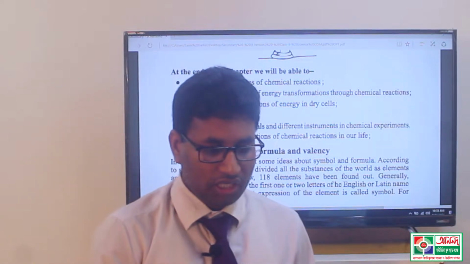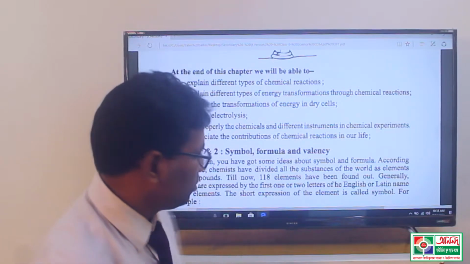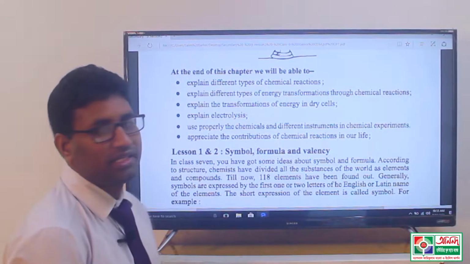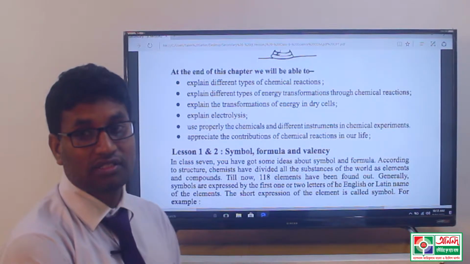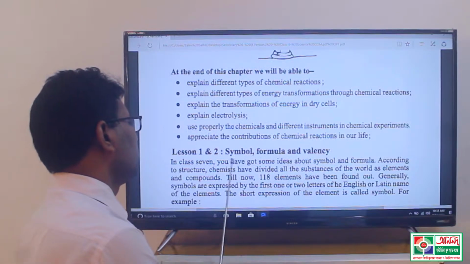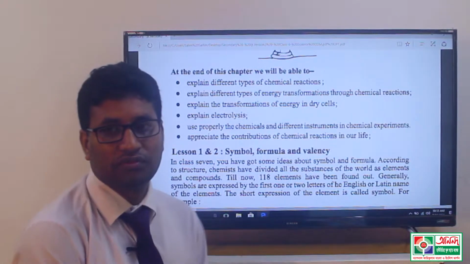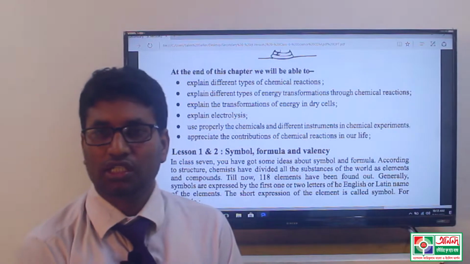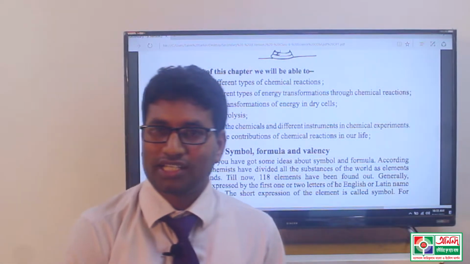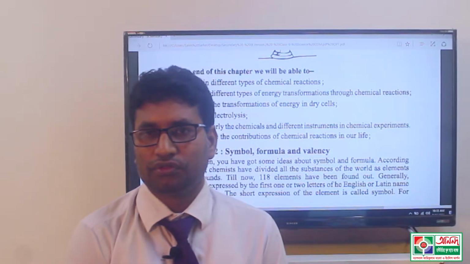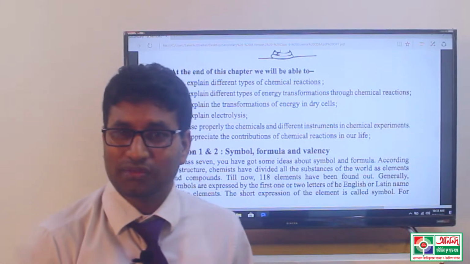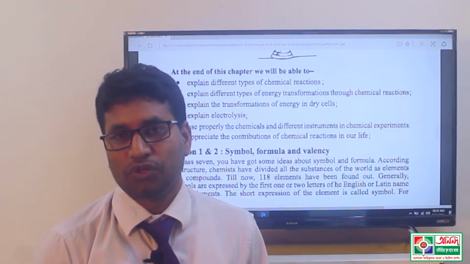Now lessons 1 and 2: symbol, formula and valency. That means three topics are discussed in these lessons, and these are also very important topics. Symbol, at first, symbol. The Bengali meaning of symbol is protik. What is symbol? The short expression of any element is called symbol.